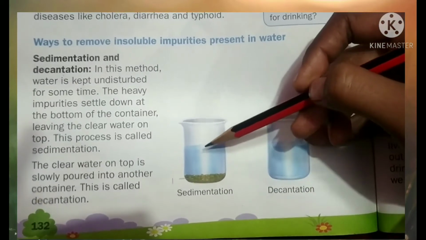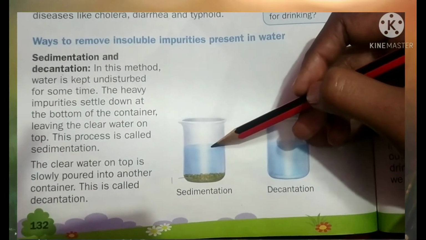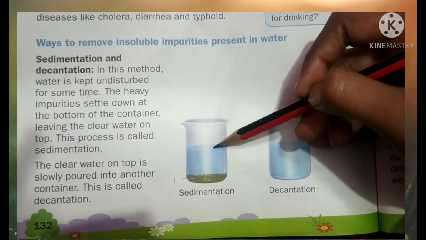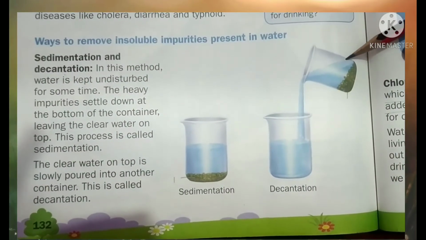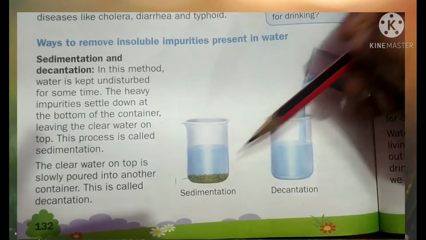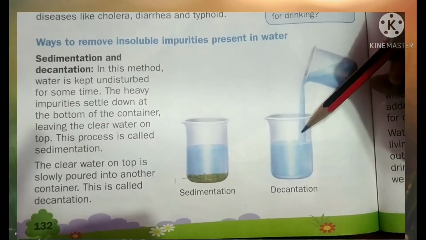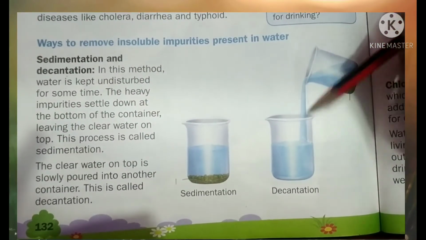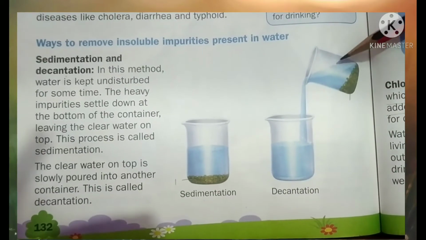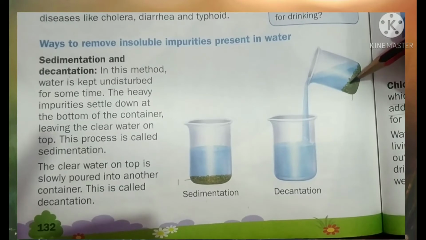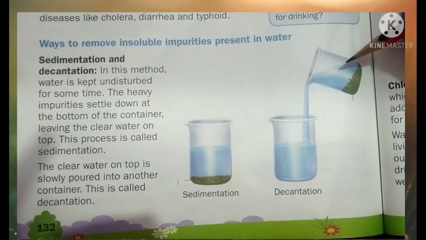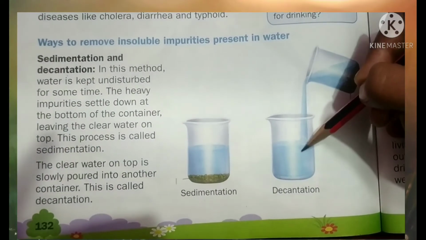Now when this water has come on the top, do one thing. Take an empty container and pour the water from this container into the empty container from the top. The clean water will come in this container and the impurities will remain in the other container.